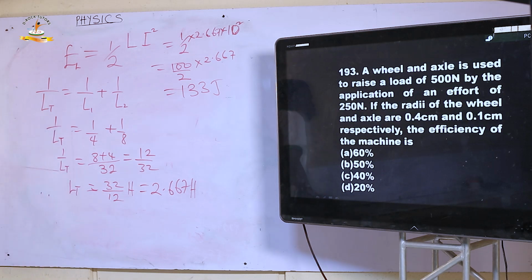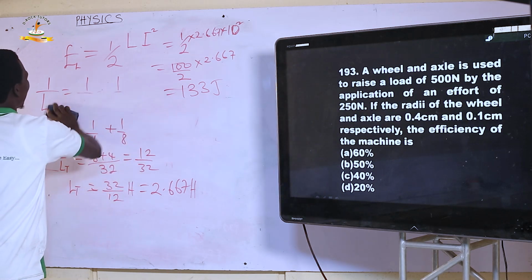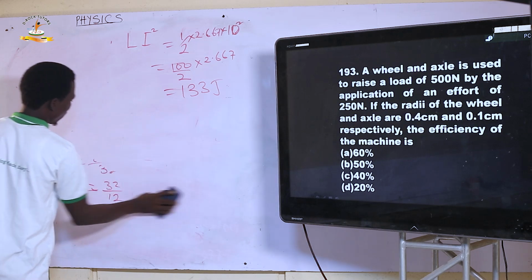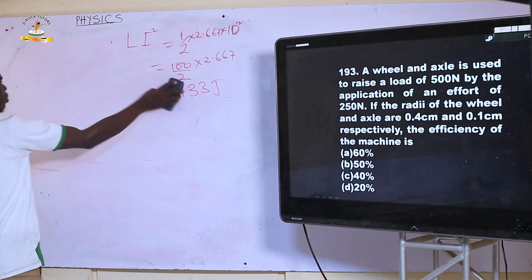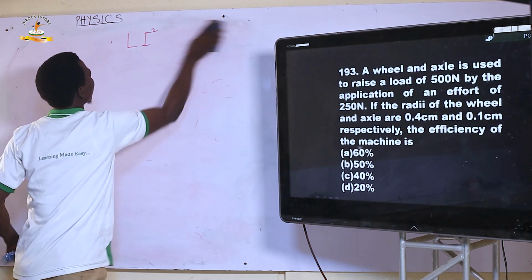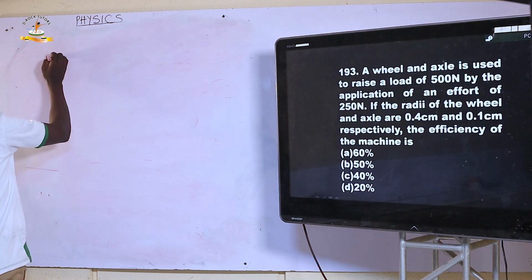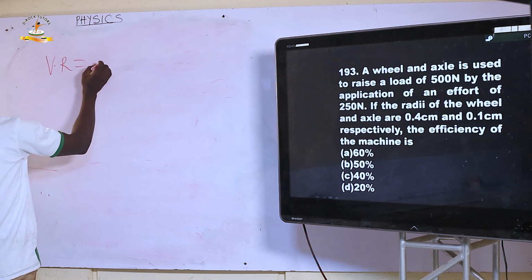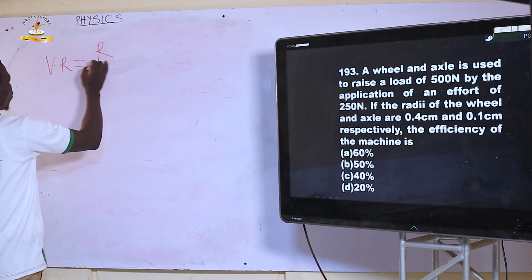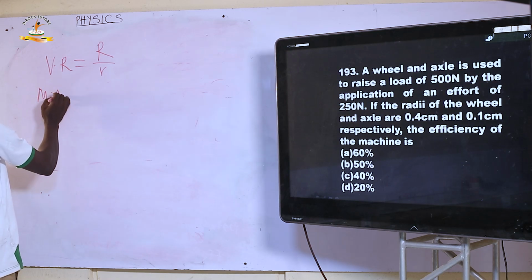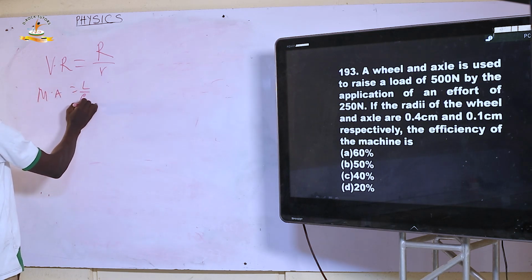Don't forget that in the wheel and axle, the velocity ratio is simply the radius of the wheel over the radius of the axle, and the mechanical advantage is load over effort.